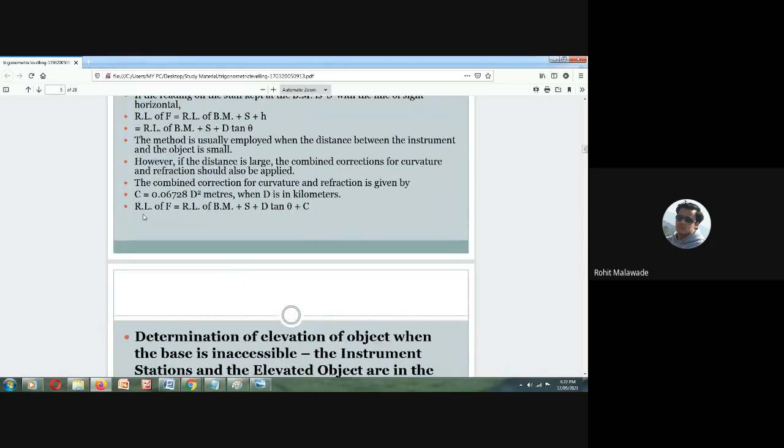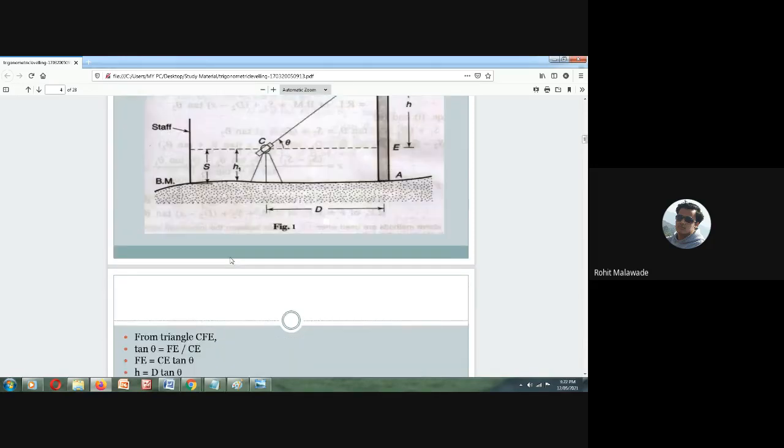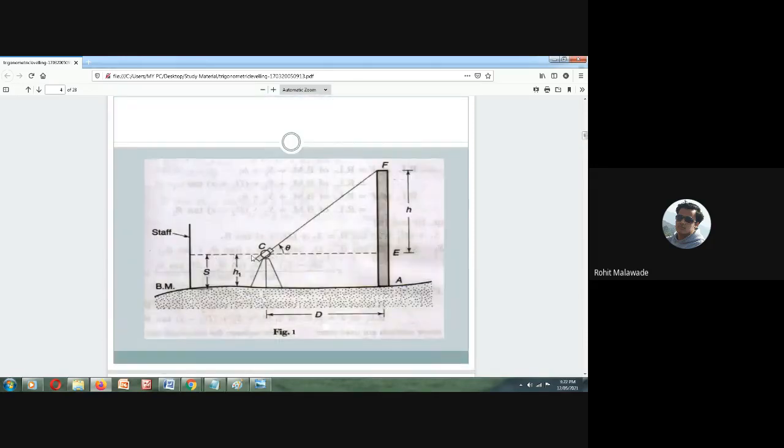Now the RL of F is equal to RL of BM. The height of this particular object will be equal to the benchmark reading plus the staff reading plus H, that is d tan alpha, plus the correction for curvature.